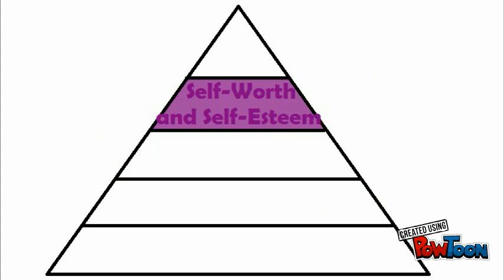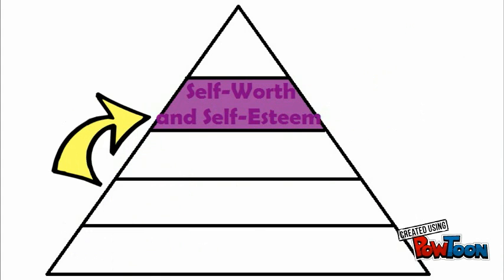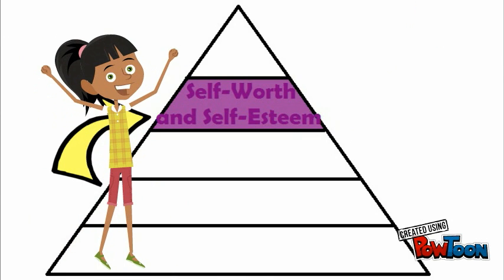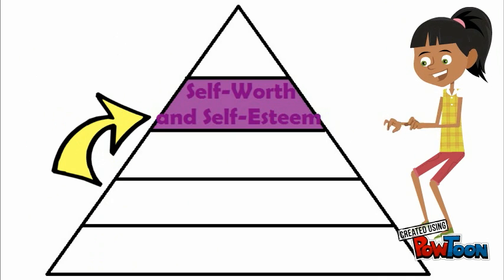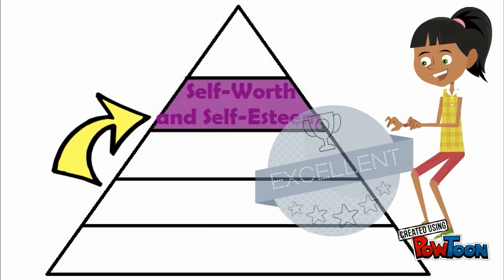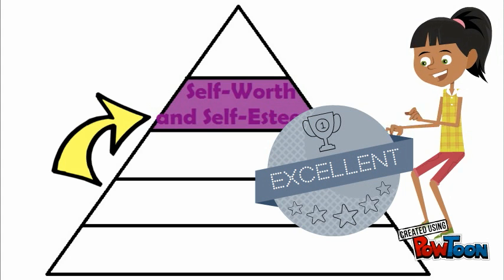The fourth level is the need for self-worth and self-esteem. Students need to have a positive feeling towards themselves, who they are, and what they are doing. This creates a pride in their work in the classroom. When they are able to find their self-esteem in what they are doing, they will work to the best of their ability in everything they do, including their work in the classroom.